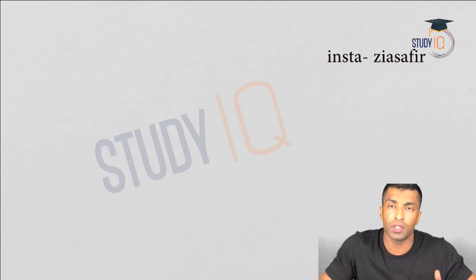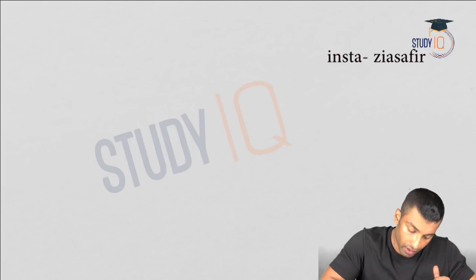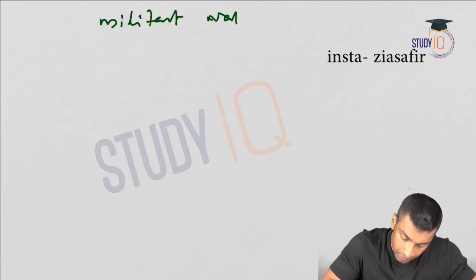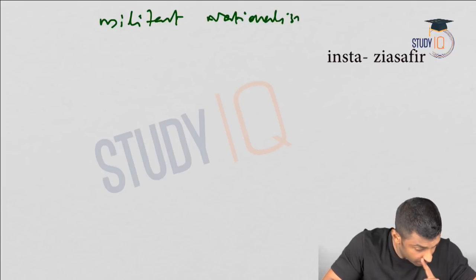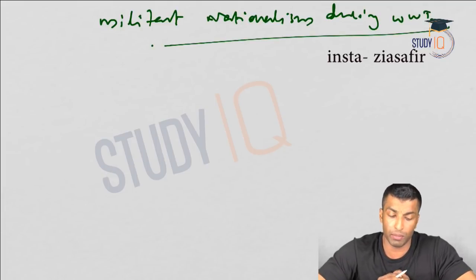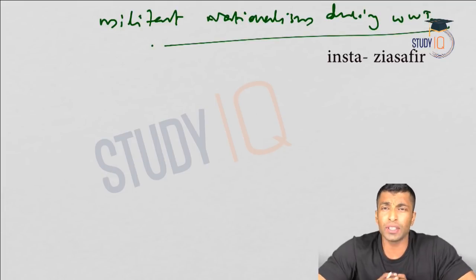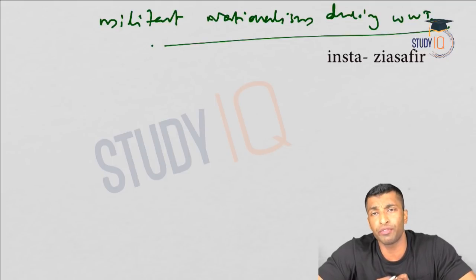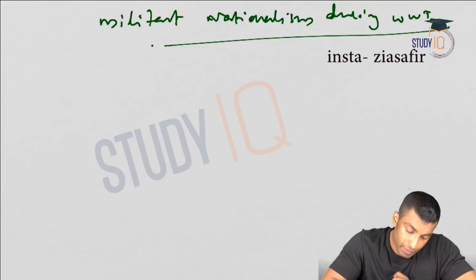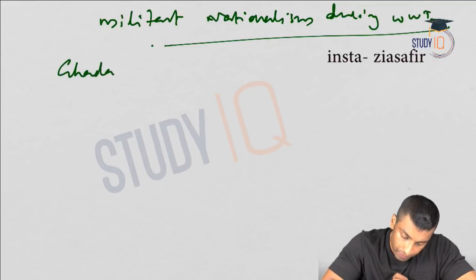Now when we move towards militant nationalism during World War One, what I need to discuss is all about the Ghadar party. During this time, some people felt that there was a great opportunity to militarily overthrow the British, especially the Ghadar party.